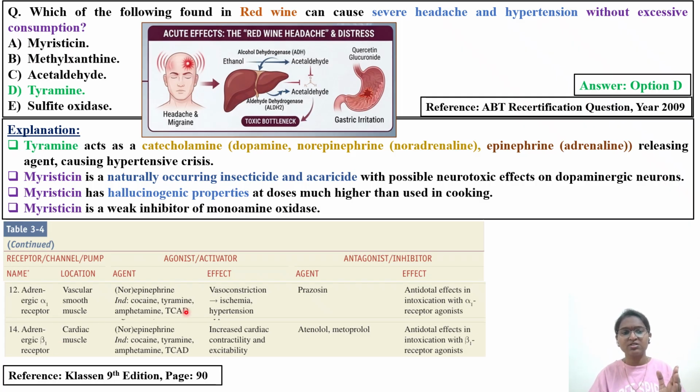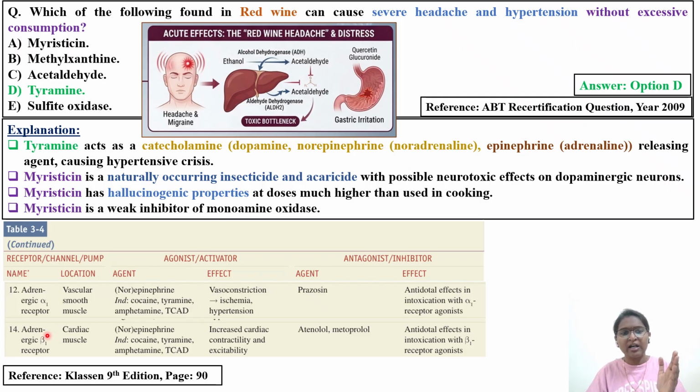Here it is mentioned: adrenergic alpha receptor, agonists are norepinephrine, cocaine, tyramine. What is tyramine causing? Vasoconstriction, hypertension. So our question is also related to the same thing. Whenever you are constricting the blood vessels, an increase in blood pressure will be there.